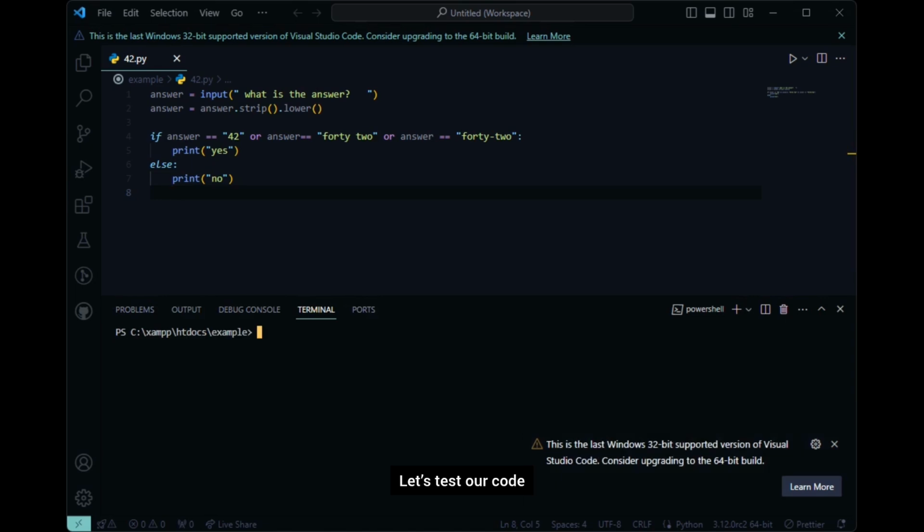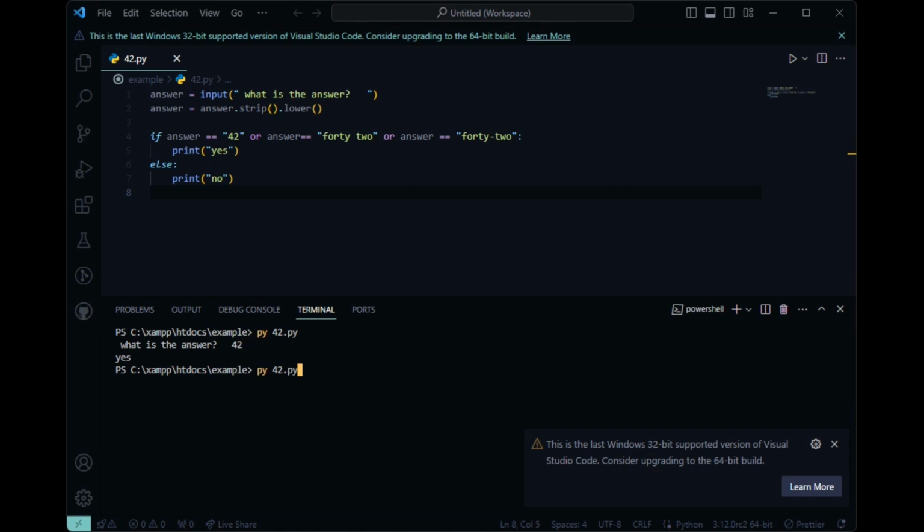Let's test our code. If I type 42, it says yes. If I type "42", it says yes. If I type hello, it says no.